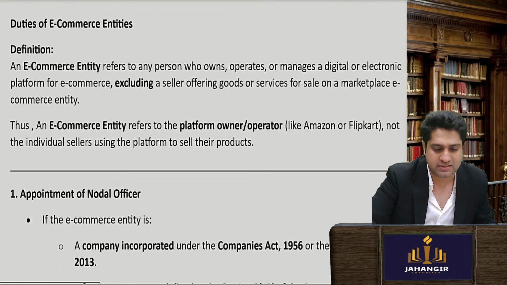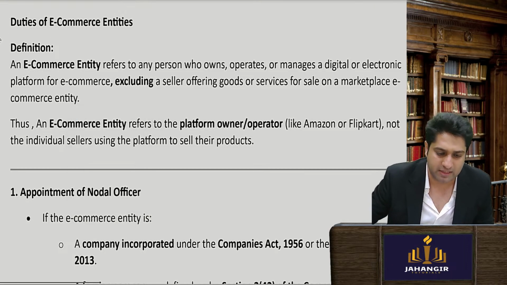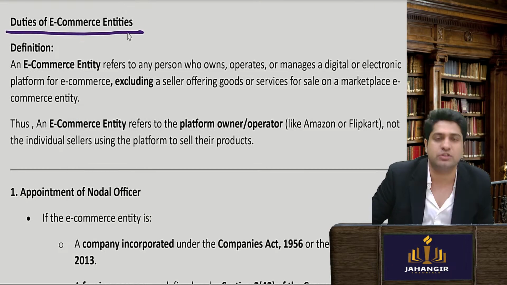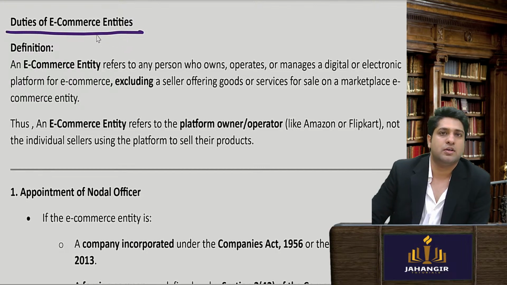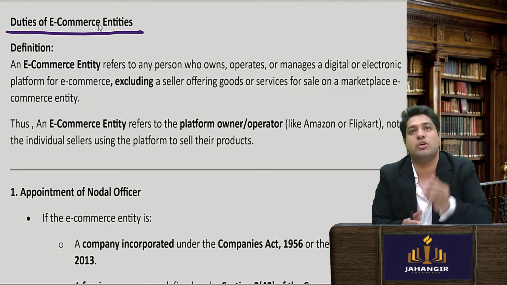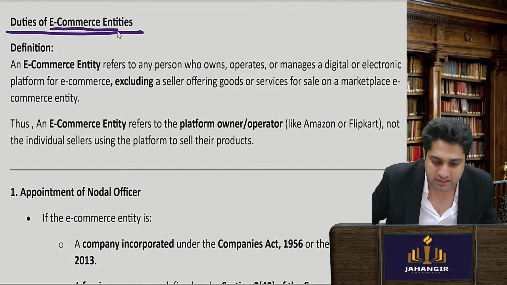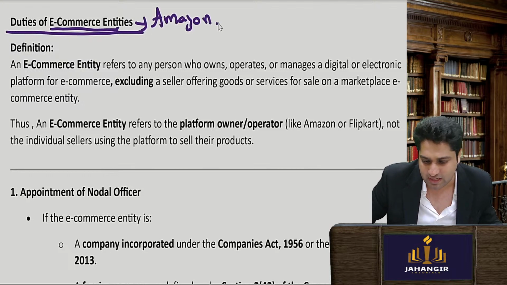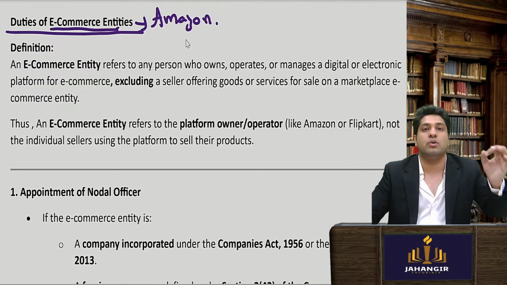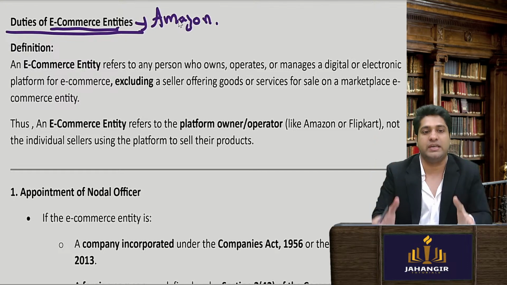Now the question is, sir, what are these rules and what are the duties? So the very first thing they can ask you is the duties of e-commerce entities. These rules put some duties and liabilities on e-commerce entities. So first, who are e-commerce entities? A simple example of an e-commerce entity is Amazon. Now under these rules, Amazon has certain duties.